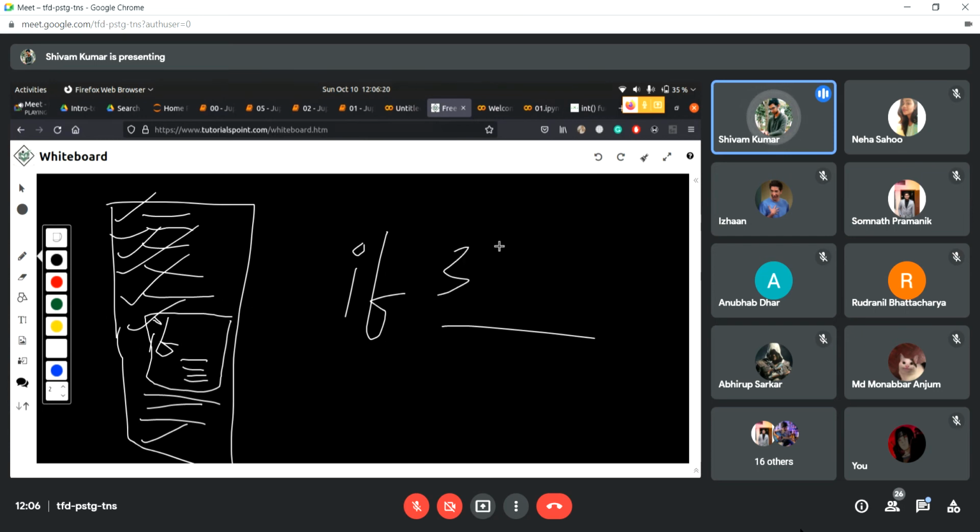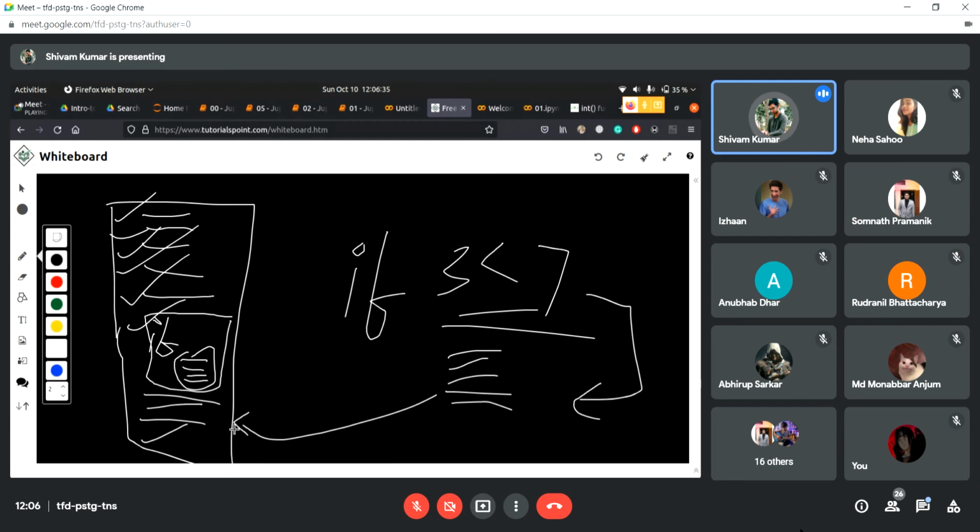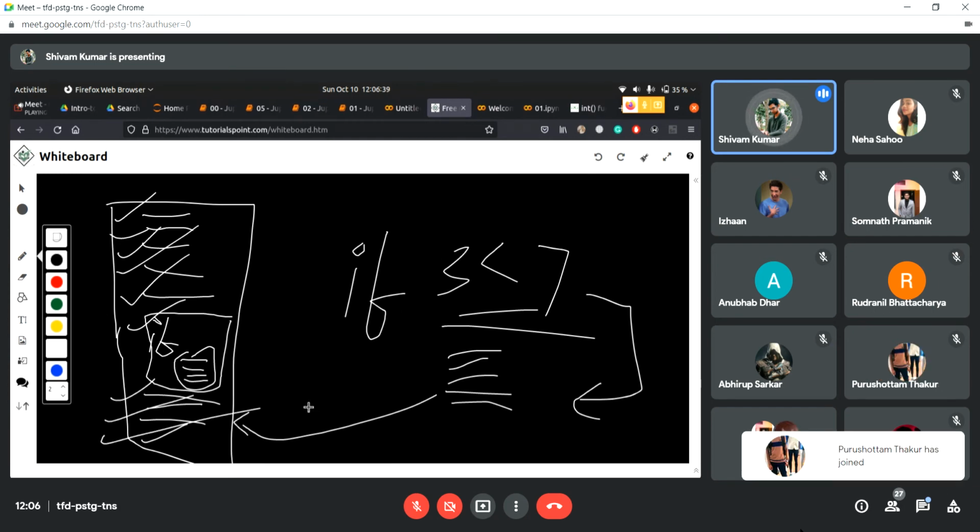Then when it comes to the if, it's going to check what the condition is. Maybe it is 3 less than 7, right? So this is true. So it will come inside the if, it is going to execute the statements that are inside the if, that is these statements. When these statements are executed, it's going to return to the main block and execute the rest of the statements. I hope I'm clear.